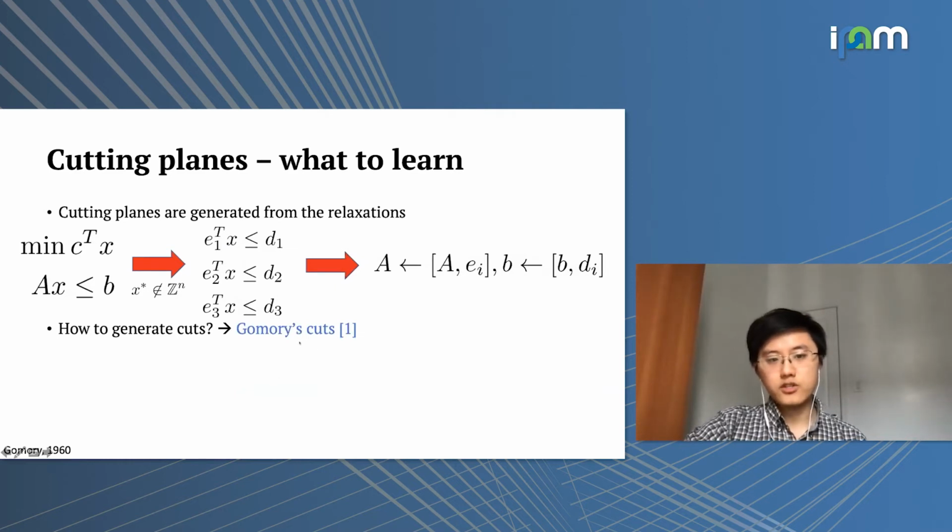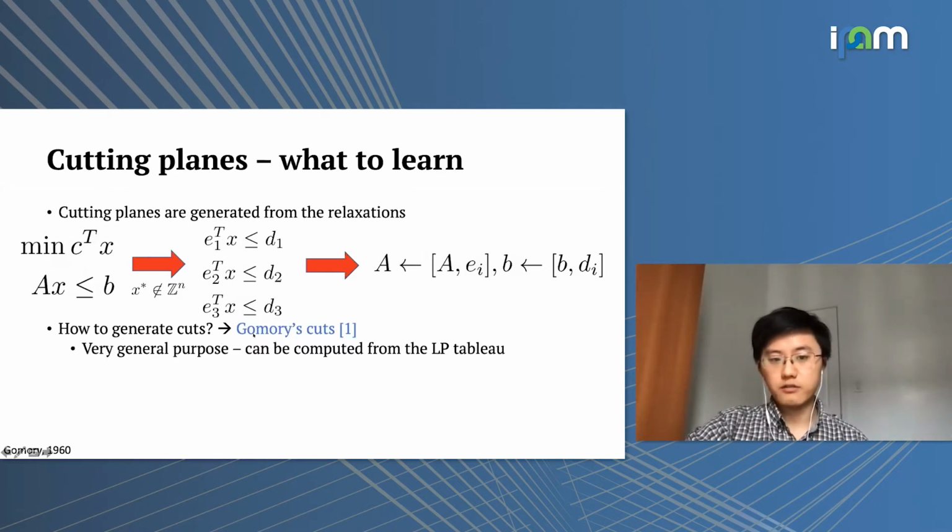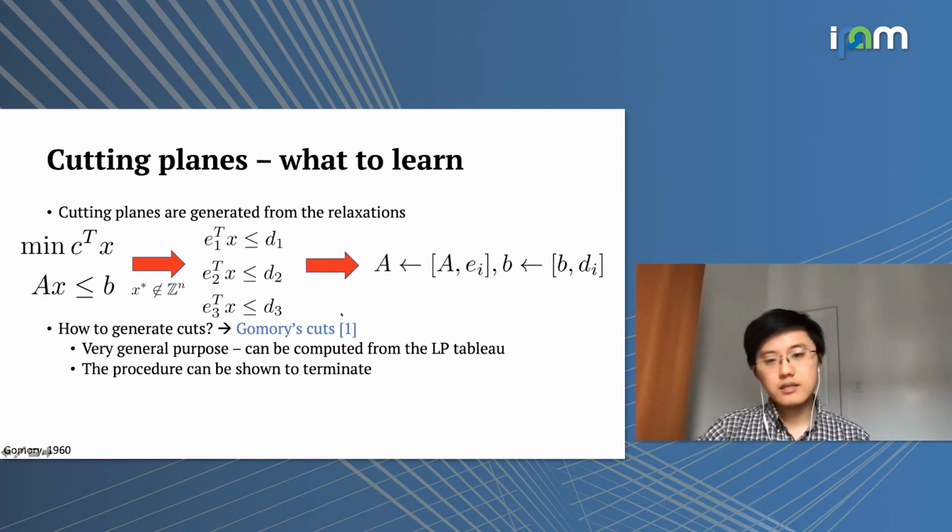But one major question is, how do we generate these cuts? In this work, we mainly consider Gomory's cuts. That's because Gomory's cutting planes are very general purpose. They can be directly calculated from the LP tableau. That is, given the simplex method that solves the original LP relaxation as well as the optimal solution, we're able to directly compute the Gomory's cutting planes, these E1, E2, and E3. And it can be shown theoretically that this procedure can terminate with a finite number of iterations, given some conditions.